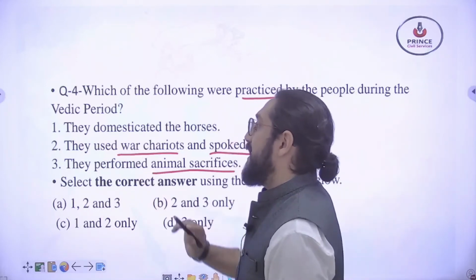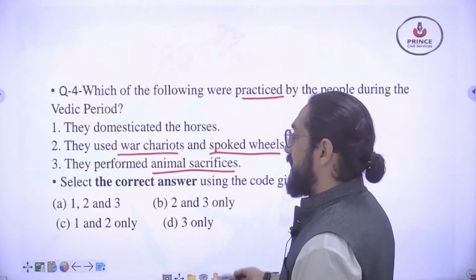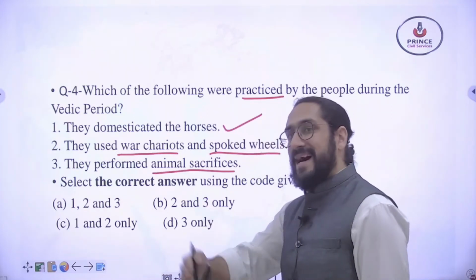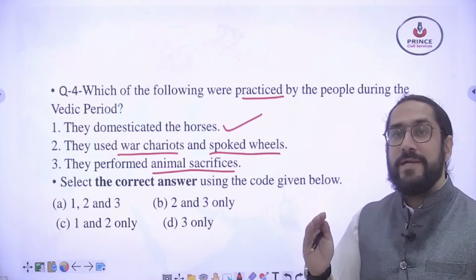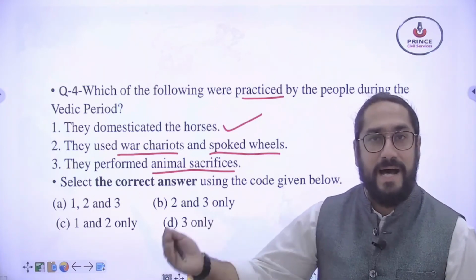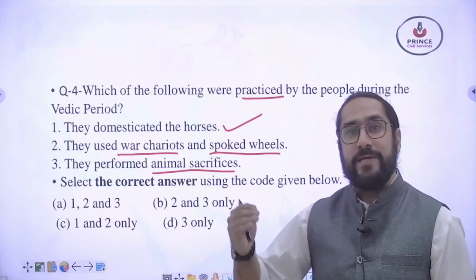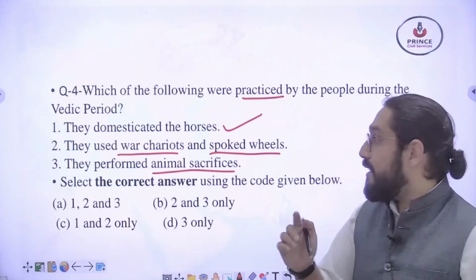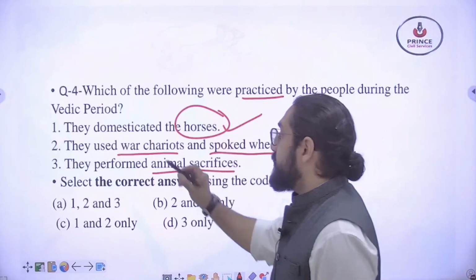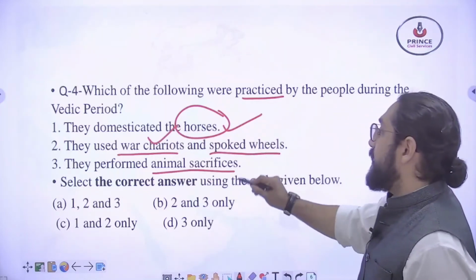Obviously, statement number 1 is right because yes, they domesticated the horses. This is coming again and again. This point you should never forget, that the reason for the success of the Aryans was that they used or domesticated the horses. Statement number 2, they used war chariots and spoked wheels.